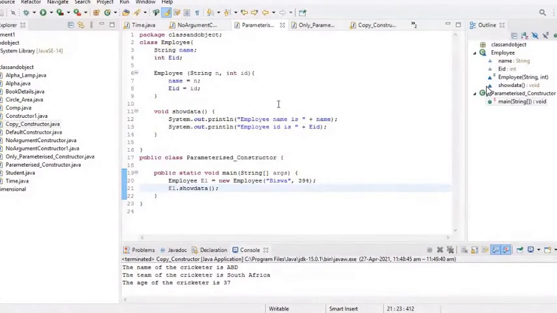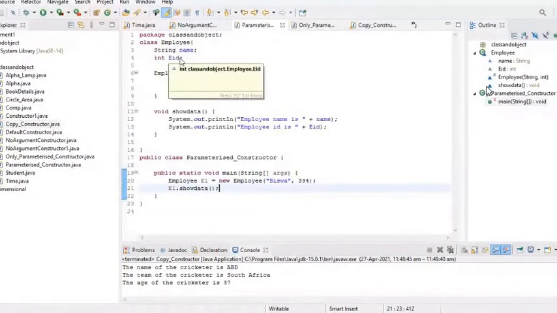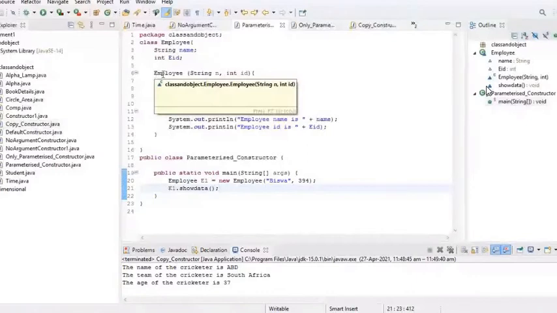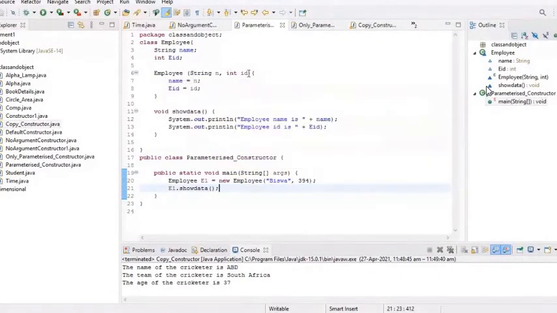Okay. So I have defined a class called employee. One data member is name of type string, and second data member or the instance variable is EID, that is employee ID of type integer. Then I have defined a constructor. This is a constructor. Why? Because the name of the method is same as that of class name. But I found that this constructor takes some parameter. This constructor takes two parameters, one of type string, one of type integer.